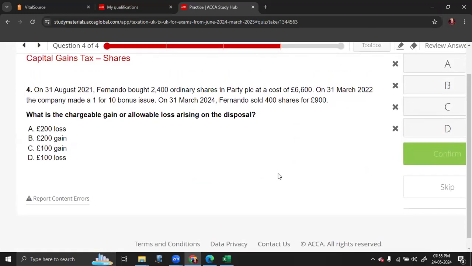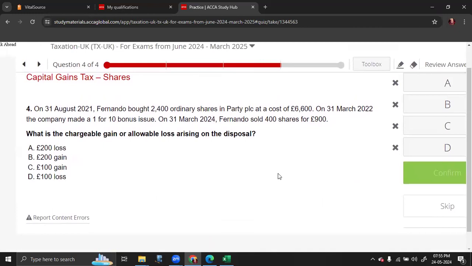And the final one. On 31st August 2021, Fernando bought 2,400 ordinary shares in Party PLC at a cost of 6,600. On 31st March 2022, the company made a 1-for-10 bonus issue. On 31st March 2024, Fernando sold 400 shares for 900. What is the chargeable gain or the allowable loss arising on the disposal? So that is a question.